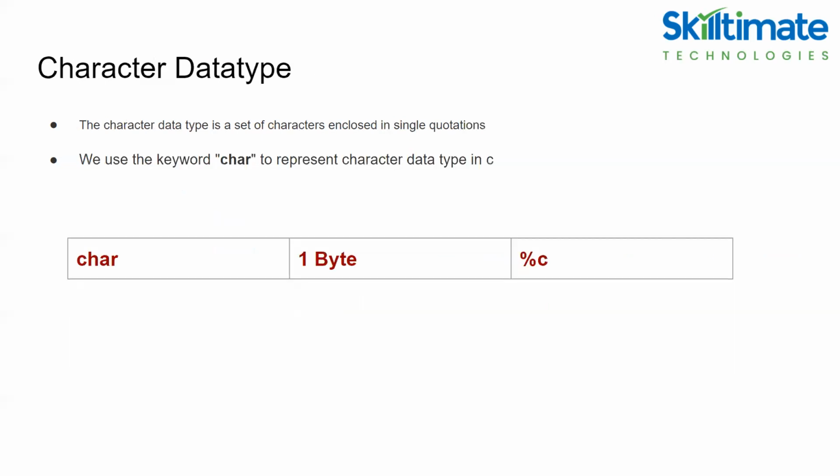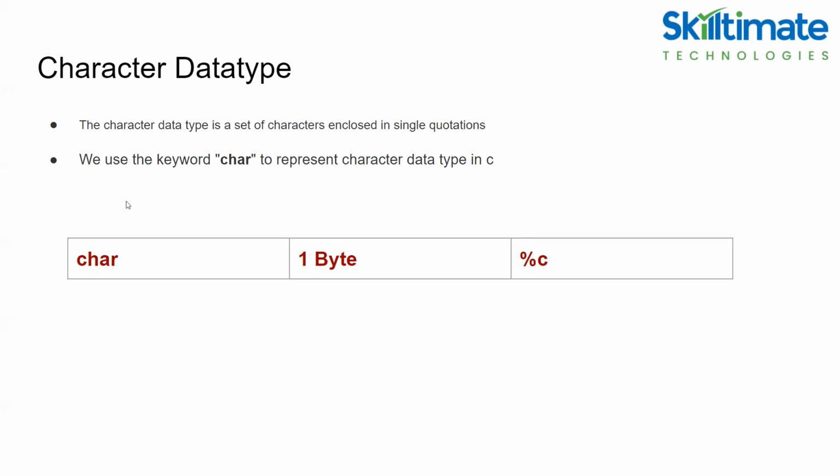Character data type. The character data type is a set of characters enclosed in single quotes. A character is nothing but a single alphabet, and we use the keyword char to represent the character data type in C. The size of a char is 1 byte and the format specifier is %c.